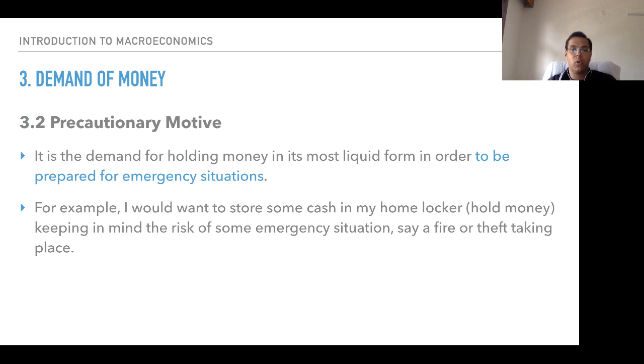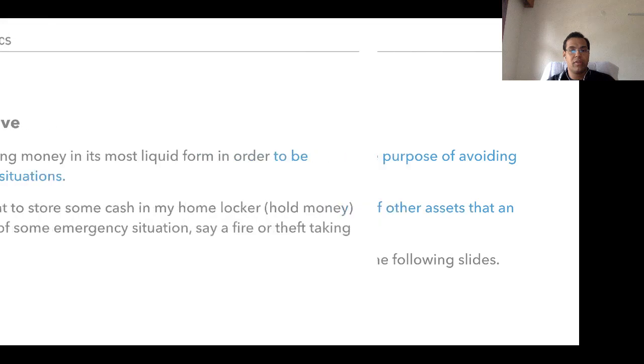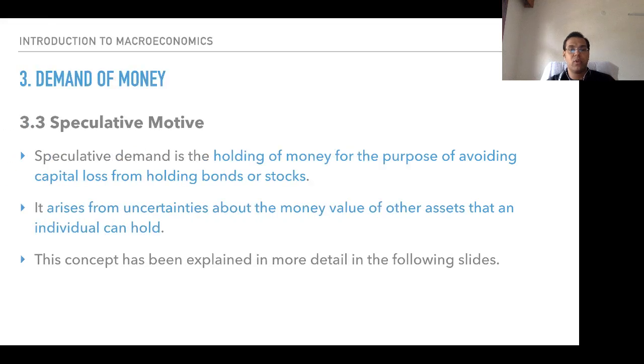So it is a demand for holding money in its most liquid form in order to be prepared for emergency situations. Precautionary motive. And the third is speculative motive, holding of money for the purposes of avoiding capital loss from holding bonds or stocks. So if I hold bonds or stocks, it may result in loss of capital, it may result in loss of money or loss in value of those stocks or bonds. So it's better to hold money, in the form of cash.